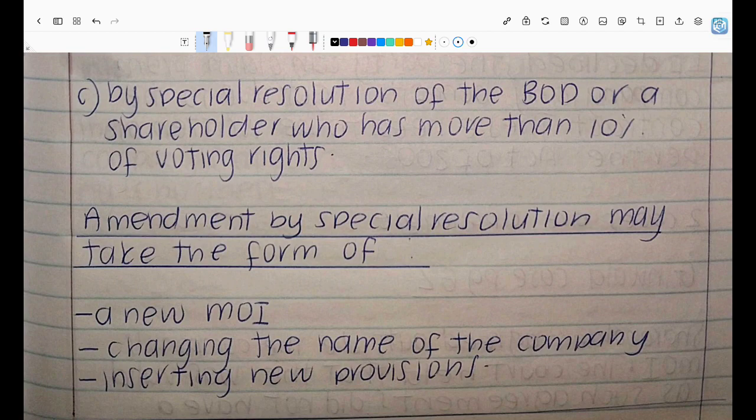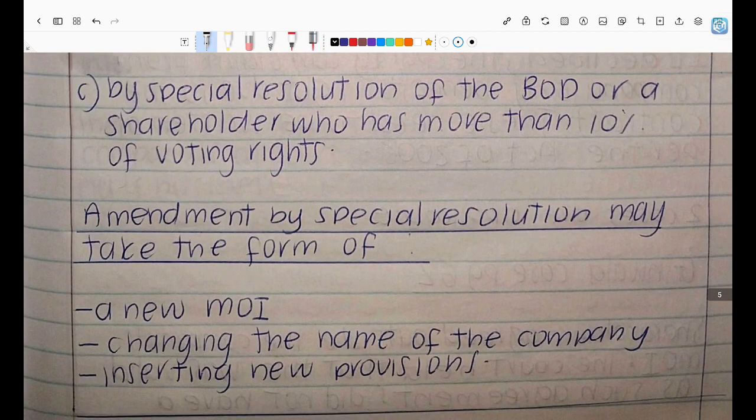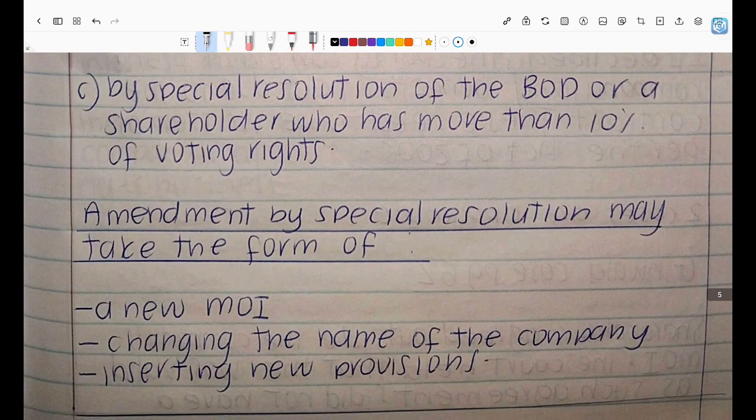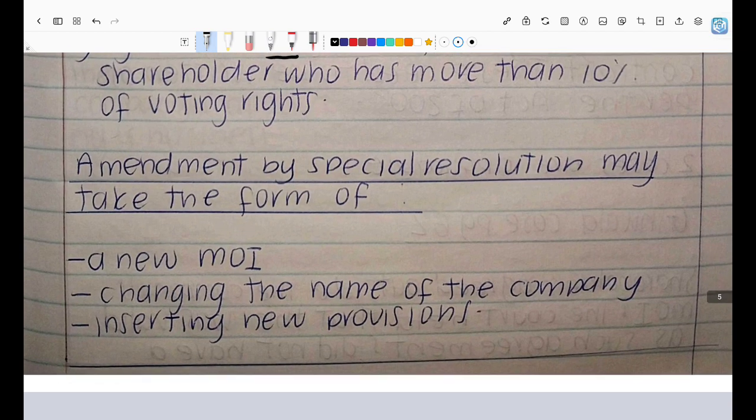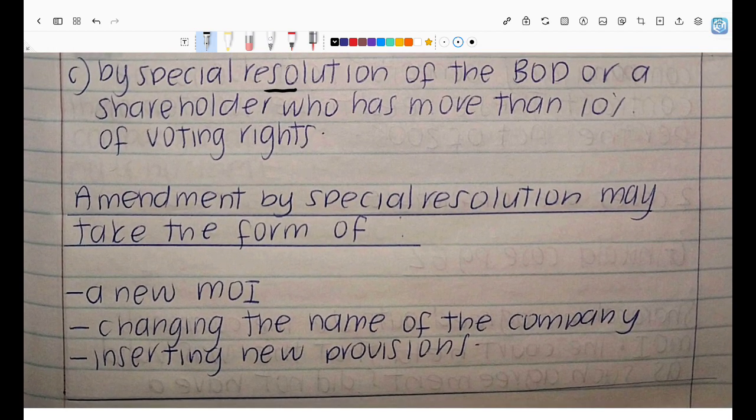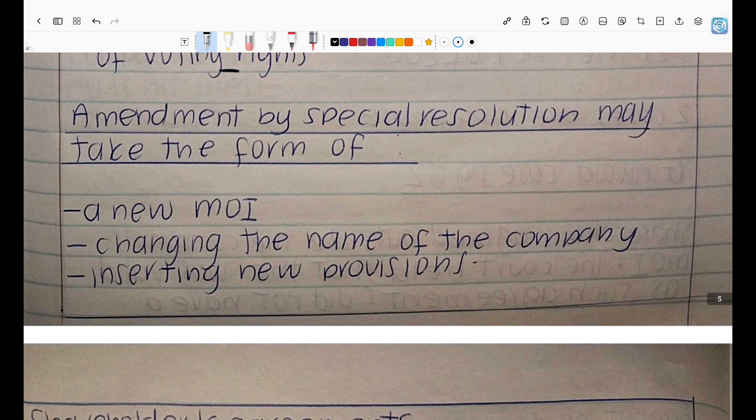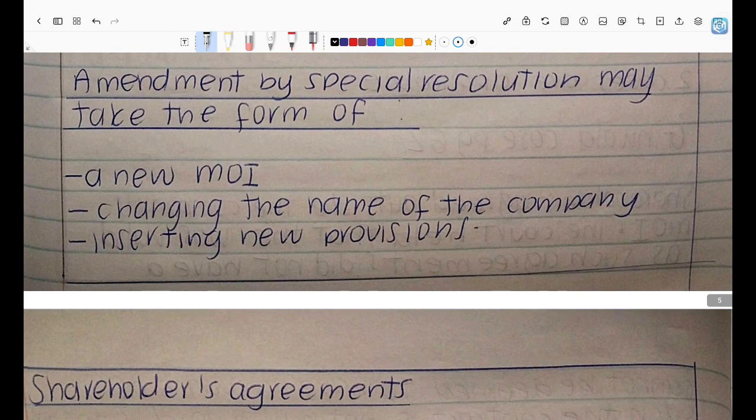So we're talking about how changes in the MOI can be made. We said by a court order, through directors, where they're making changes about things related to shares. And changes in the MOI could also be made by a special resolution of the board of directors, or it could also be made by a shareholder who owns more than 10% of the voting rights. And then let's talk about the amendment by special resolution, right? It may take the form of a new MOI, changing the name of the company or inserting new provisions.